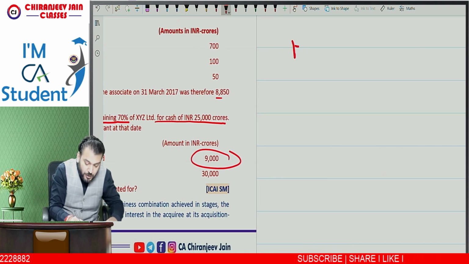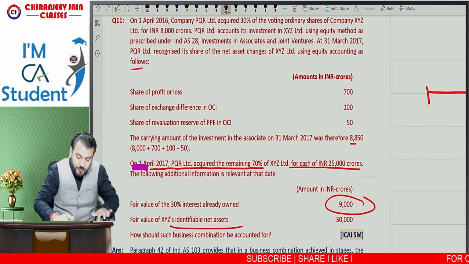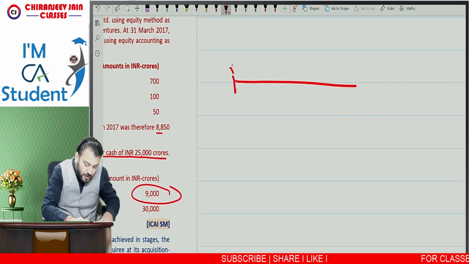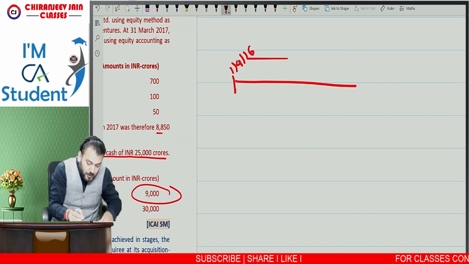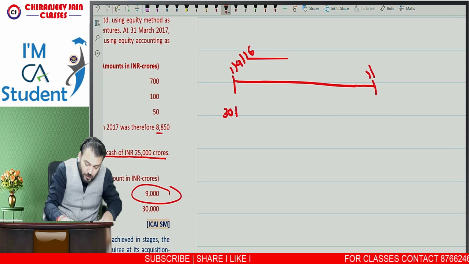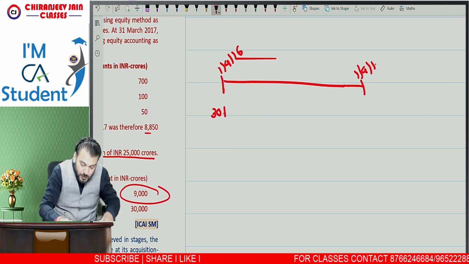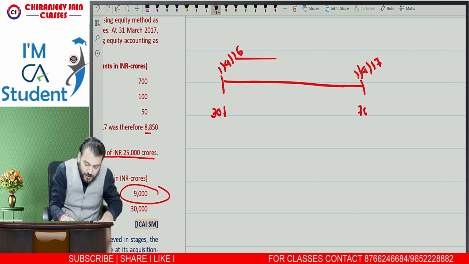Let me explain. Just try to understand. On 1st April 2016, they acquired 30%, and on 1st April 2017, they acquired 70%.